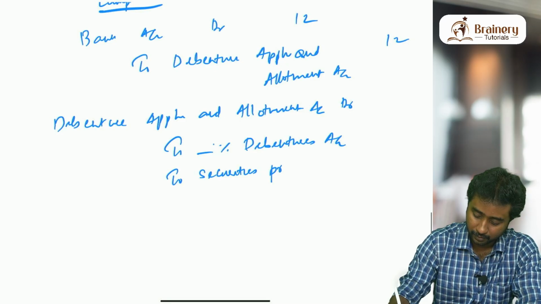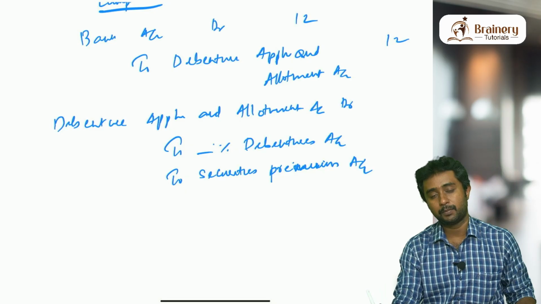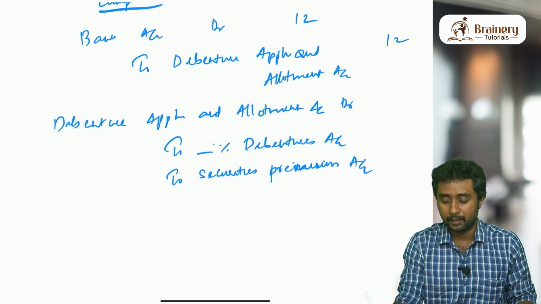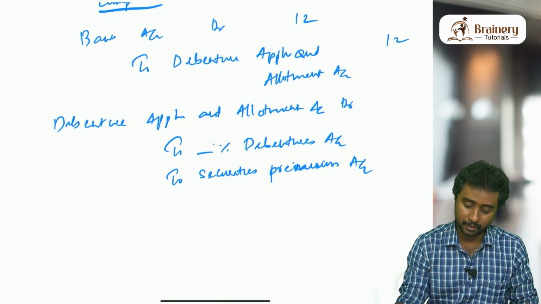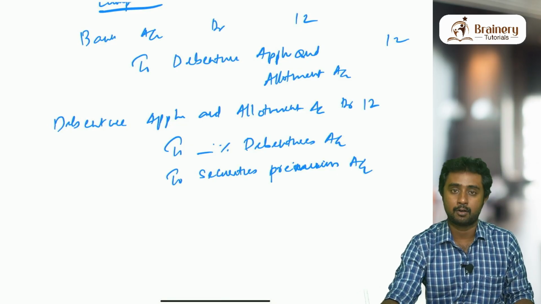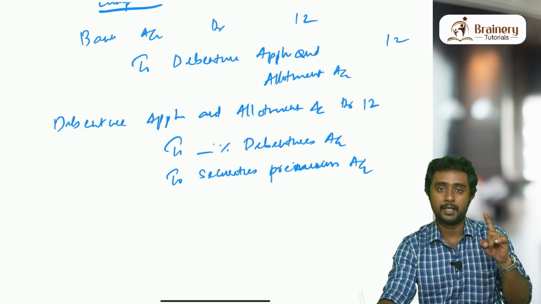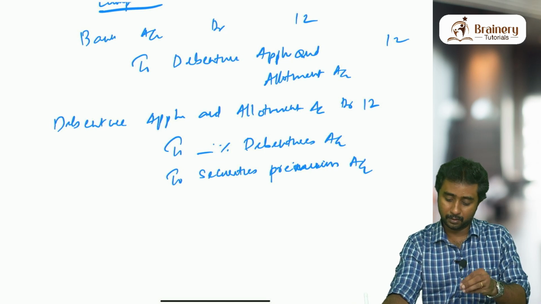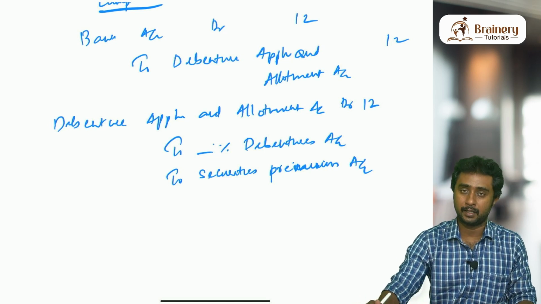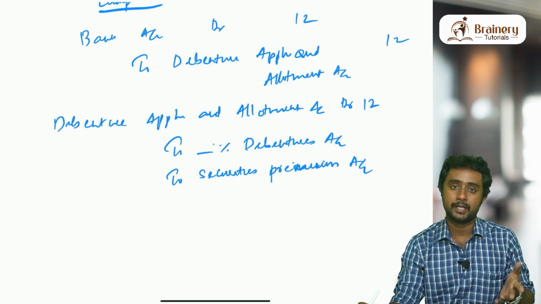Yes, you are thinking right. It is from the previous chapter, the same securities premium. Whenever debentures are issued at a premium, that premium will be transferred to the securities premium account. Now here, in debenture application and allotment, I will write 12 rupees. Remember that I am only considering a one debenture case. If there are 100 debentures, you have to multiply by 100. So depending on the number of debentures, you have to change the calculation. Here I have assumed that only one debenture is there and I am the one who buys it.